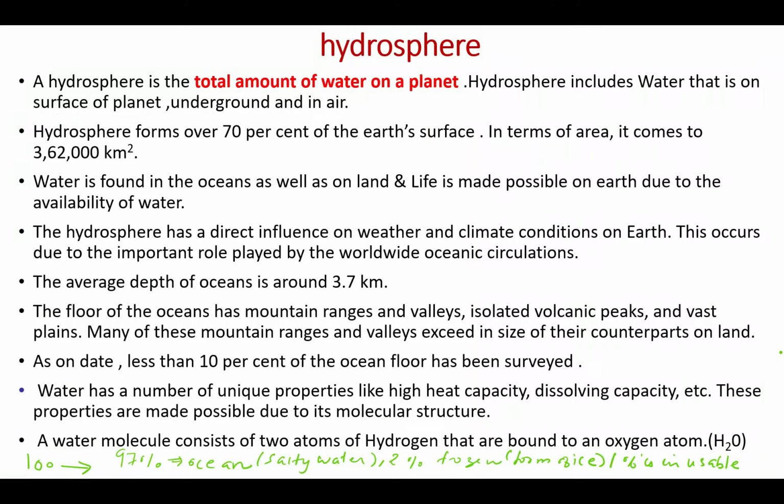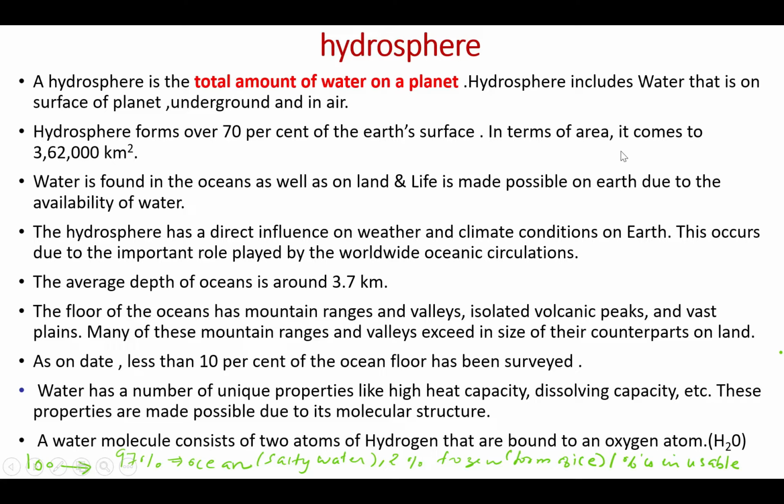In engineering assignments, today we are going to study hydrosphere and biosphere in disaster management. A hydrosphere is the total amount of water on the planet. That is, the complete water on the earth is taken as hydrosphere. Hydrosphere includes water that is on the surface of the planet, underground and in air. Hydrosphere forms over 70% of the Earth's surface.